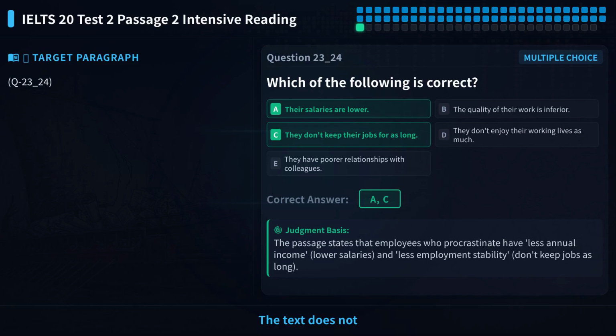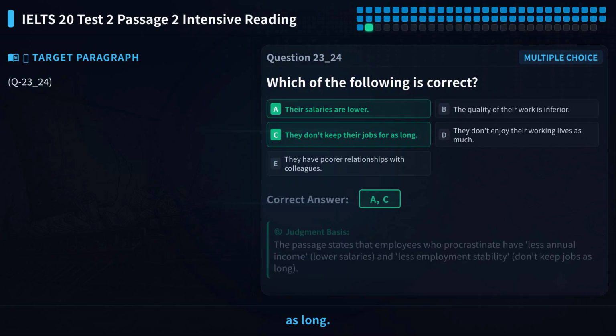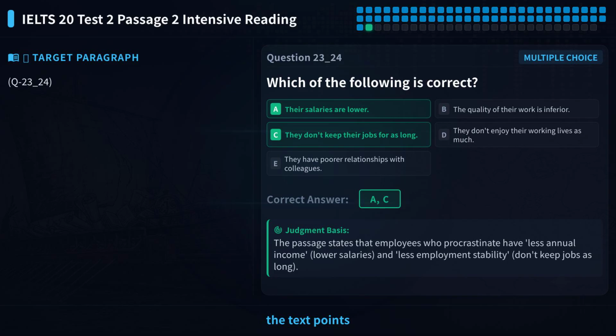The text does not support this claim, so B is incorrect. Next, option C, they don't keep their jobs for as long. Paragraph D of the text points out that procrastinating employees have lower job stability, meaning they don't stay in the same job for long. This matches option C, so C is the second correct answer.